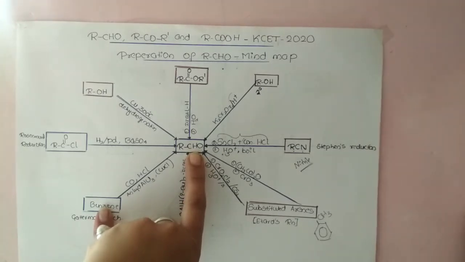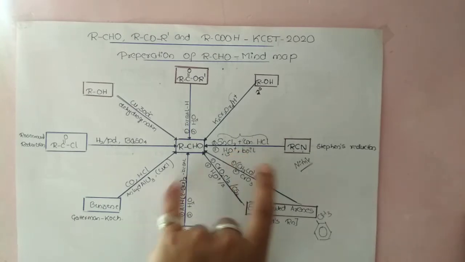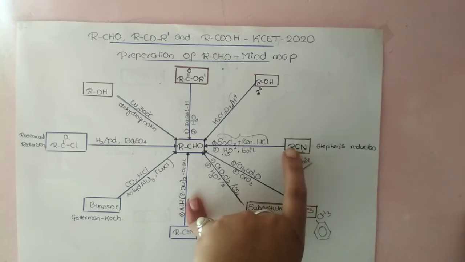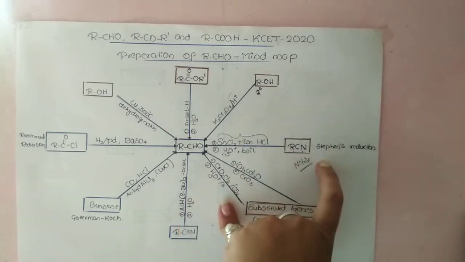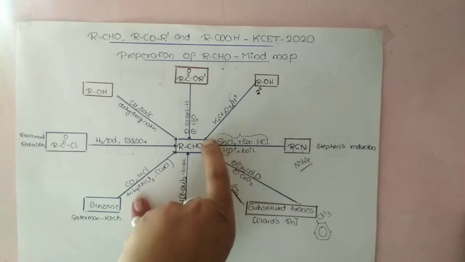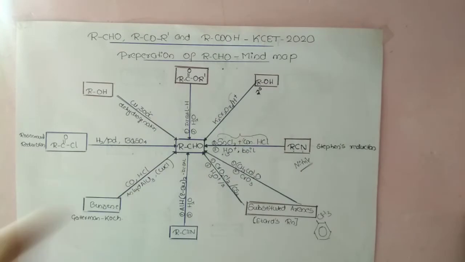This reaction is known as what? Stephen's reduction reaction. The role of stannous chloride and concentrated HCl is that it acts as a reducing agent here. One more piece of information: alkyl cyanide is also known as alkane nitriles. So remember, Stephen's reduction has this reagent, stannous chloride and concentrated HCl. So it is one method.